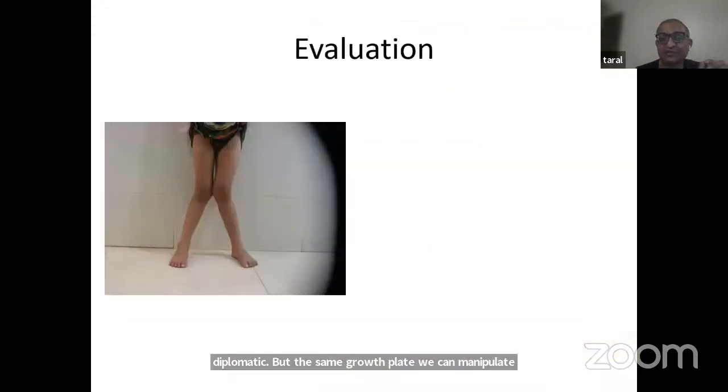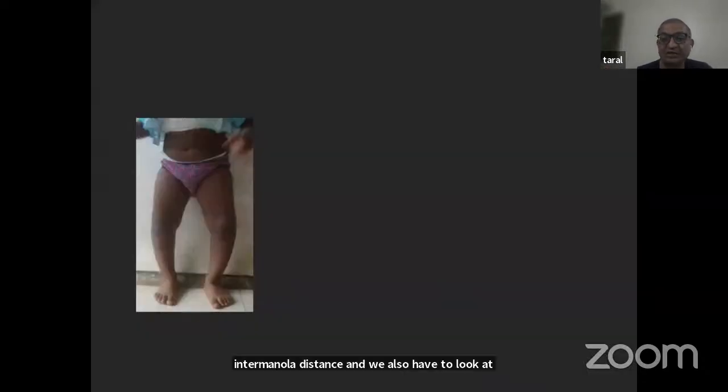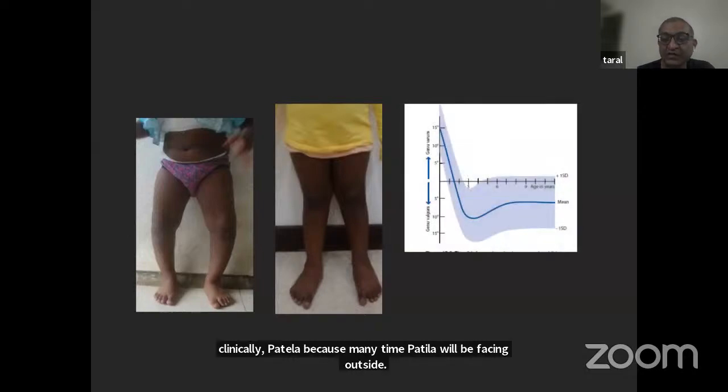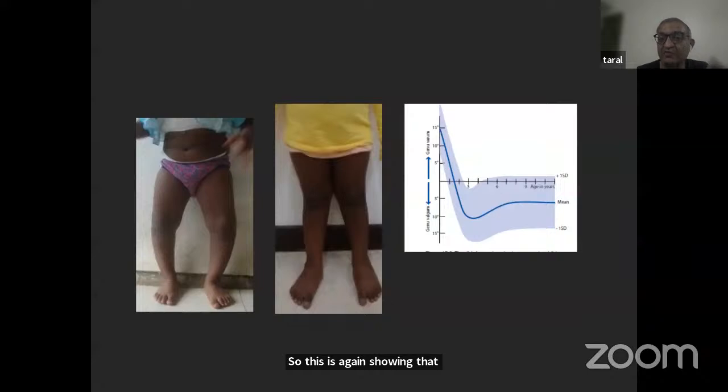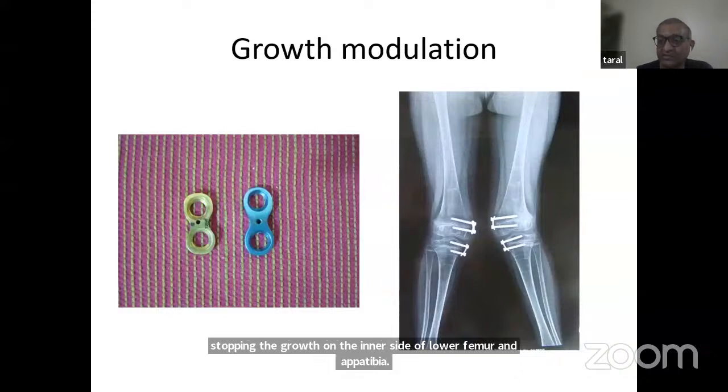In this child, this genu valgum, we evaluated by measuring the intermalleolar distance. And we also have to look clinically at the patella, because many times the patella will be facing outside. So this is again showing that genu varum can be normal till 24 months. Genu valgum can be normal till 5 years or 7 years, but not beyond that. So this was treated by stopping the growth on the inner side of the lower femur and upper tibia, so that growth could continue on the outer side.